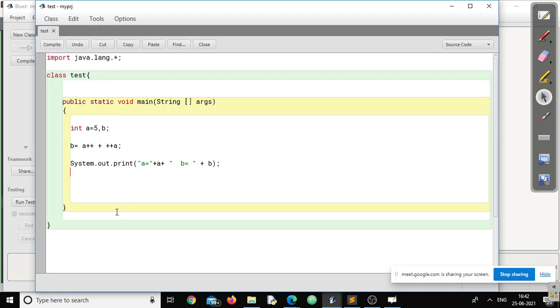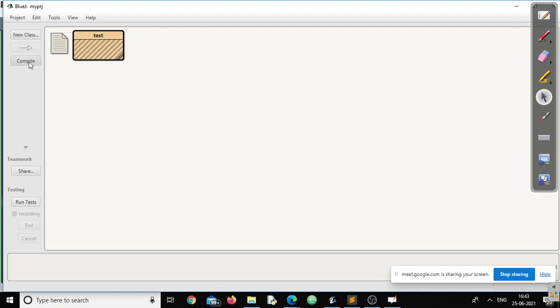Is it right? Or any problem is there? That's right. Okay. Let us compile this. There is no error in the code. Now let us execute this program.